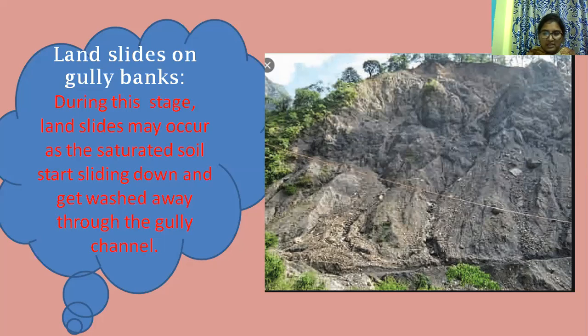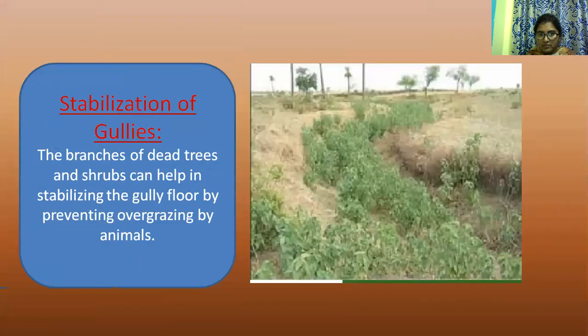And the next step is stabilization of gullies. During this stage, the local vegetation begins to develop.